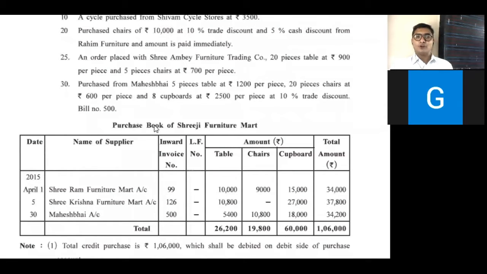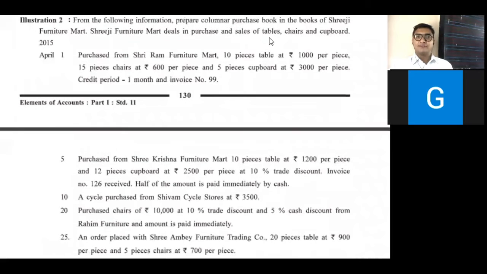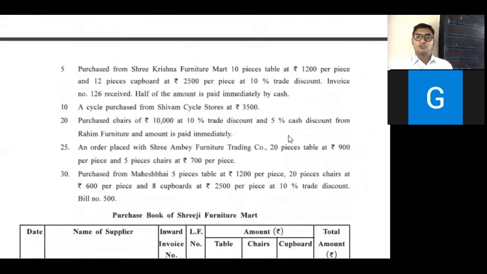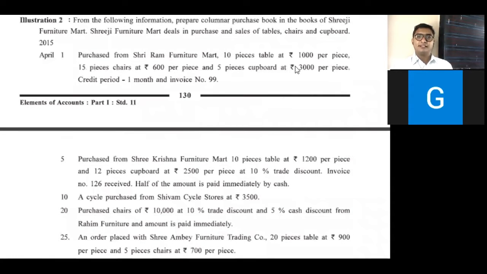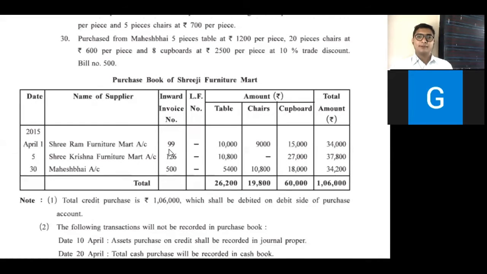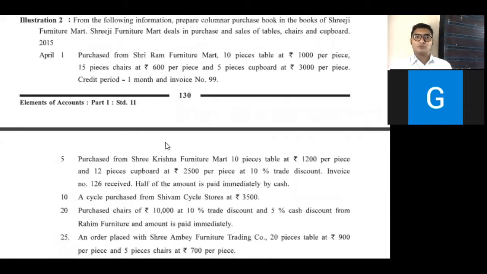So first of all, this is the format for the columnar purchase book of Sriji Furniture Mart: date, name of supplier, invoice number, and LF. Up to this it is the same. But here three types of goods are given in the question: table, chair, and cupboard. So we have to write down table, chair, and cupboard, and the final total amount. So the first transaction is Sri Ram Furniture Mart account, and the invoice number is 90. Now come to the amount columns.